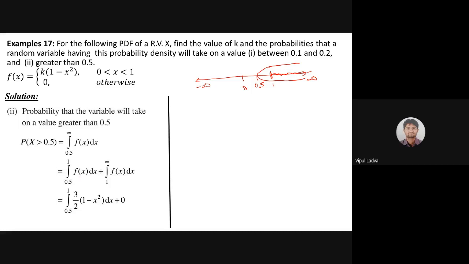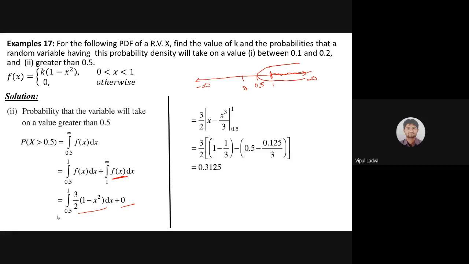So I'm dividing this interval into two parts: 0.5 to 1 of f of x dx plus 1 to infinity of f of x dx. Now for 1 to infinity, f of x is 0. For 3 by 2 times 1 minus x square, a small integration gives the answer 0.3125.